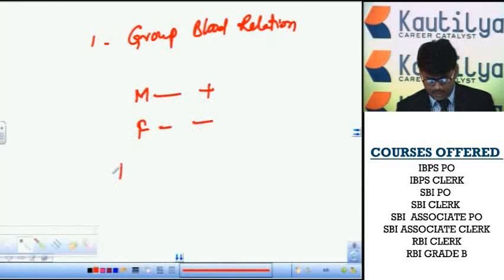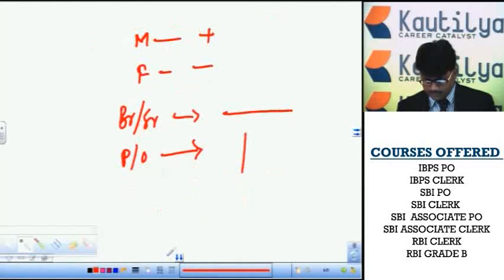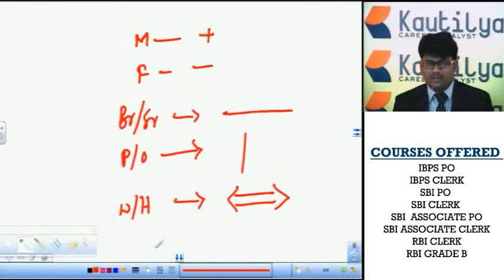Brother or sister relationships are indicated by a horizontal line.